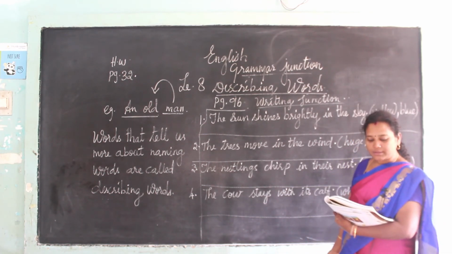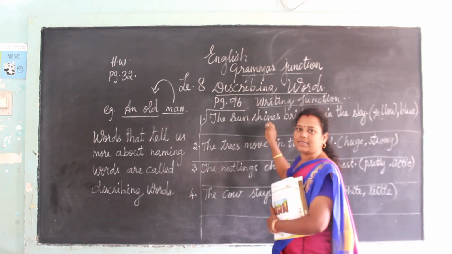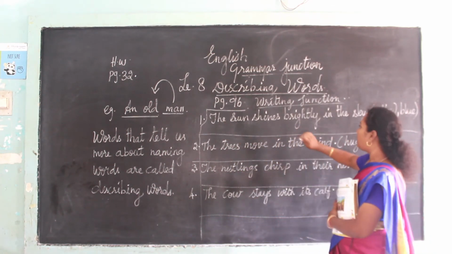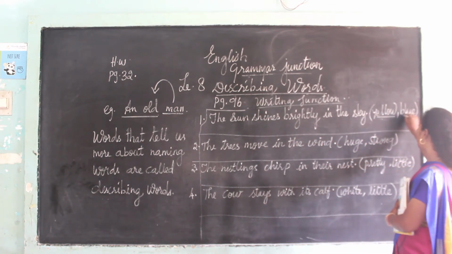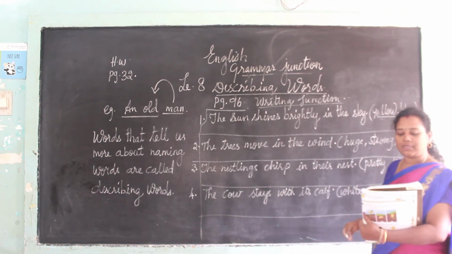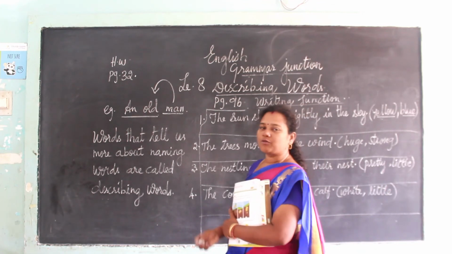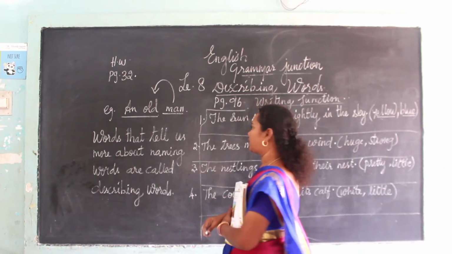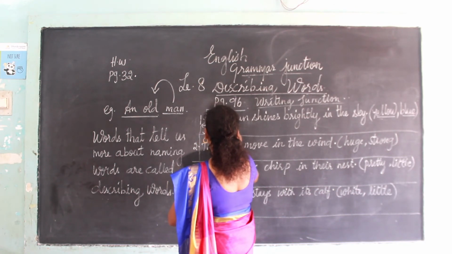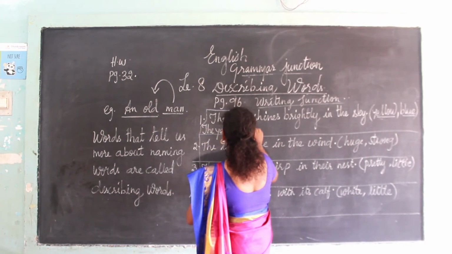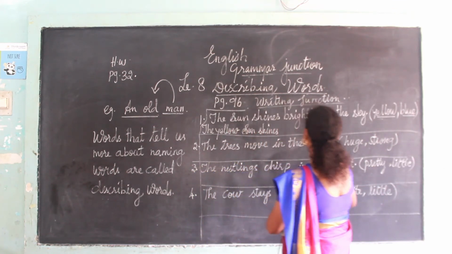Okay. See here, the first question: the sun shines. How does the sun shine? Brightly in the sky. Now you have to add yellow and blue. What are you going to describe? See the sun. How is the sun? What is the color of the sun? Yes, we know it is yellow in color. So write down: the yellow sun shines.